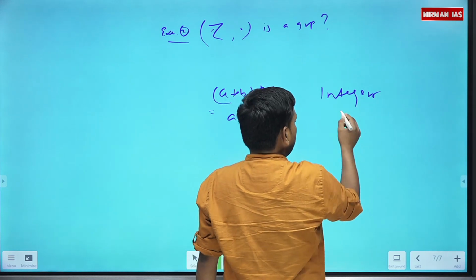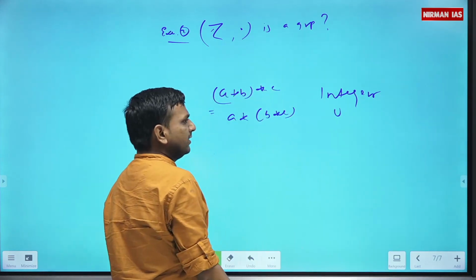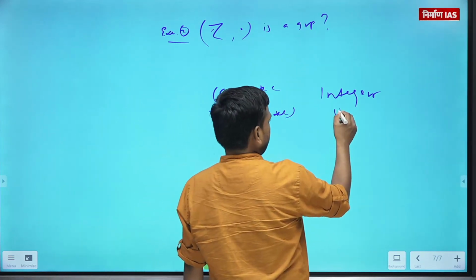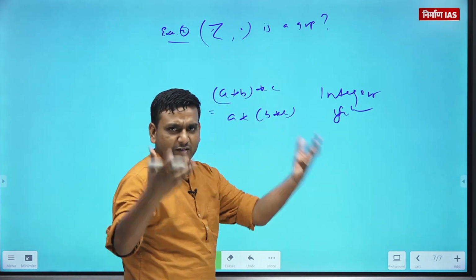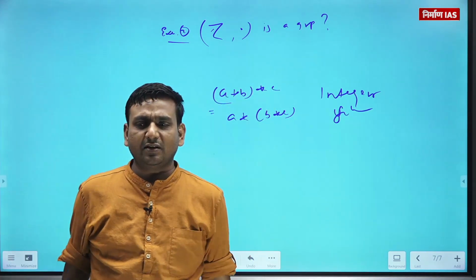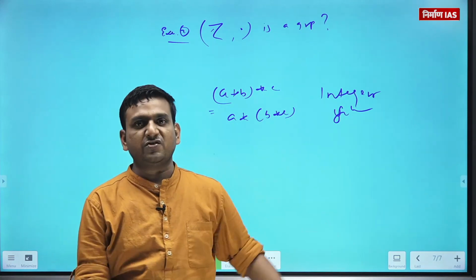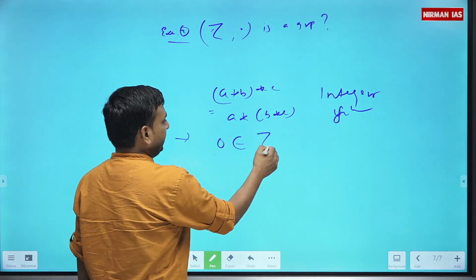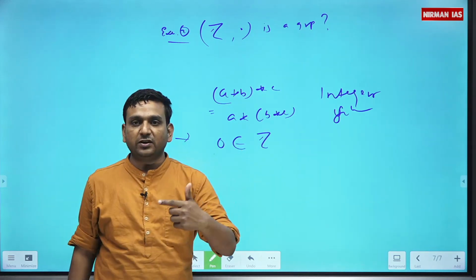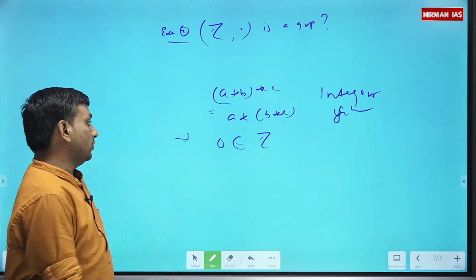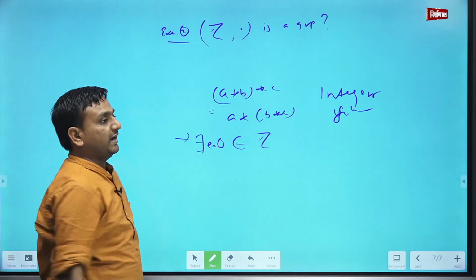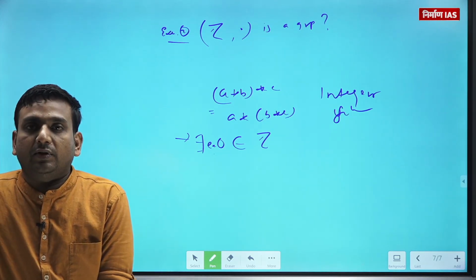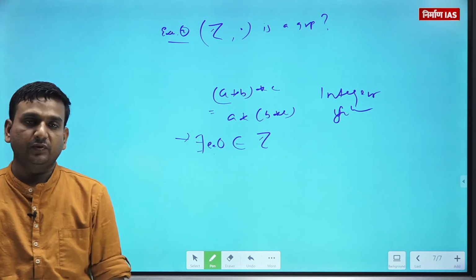Also, such statements you should use in your daily speaking. It must be an integral part of your preparation. Integers follow associativity. Matrices follow associativity. Use statements like these. It is going to help you in all this preparation. Identity. So 0 is an integer, and if 0 is added to any integer, you are going to get the same integer. So yes, there exists some identity element in the set of integers. Is that clear? Chalo.